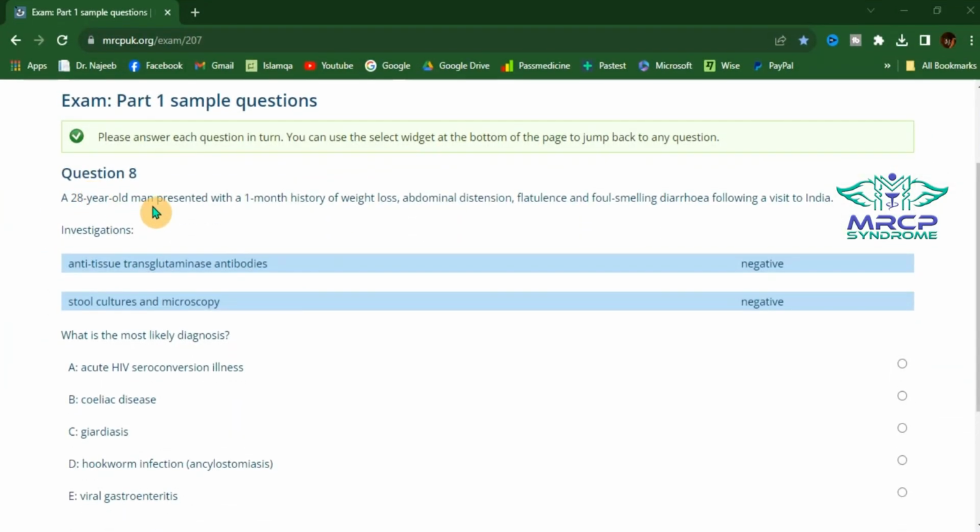So finally, patient presenting with prolonged incubation period with features of malabsorption and non-bloody diarrhea following a visit to the Indian subcontinent, with falsely negative stool cultures and microscopy, the most likely diagnosis is giardiasis.